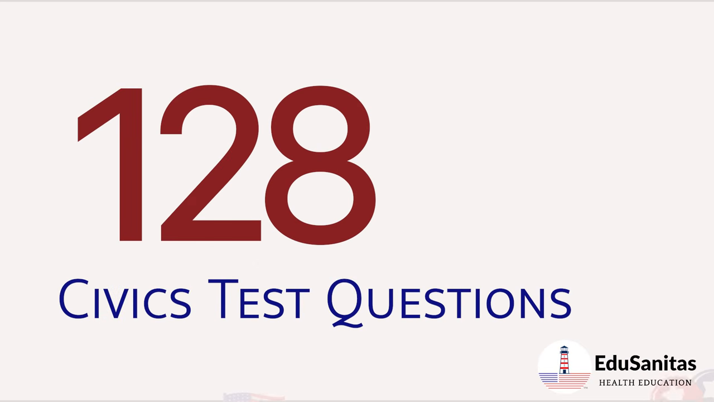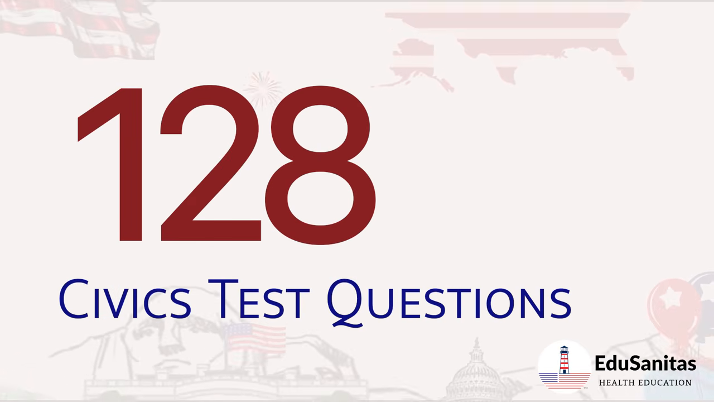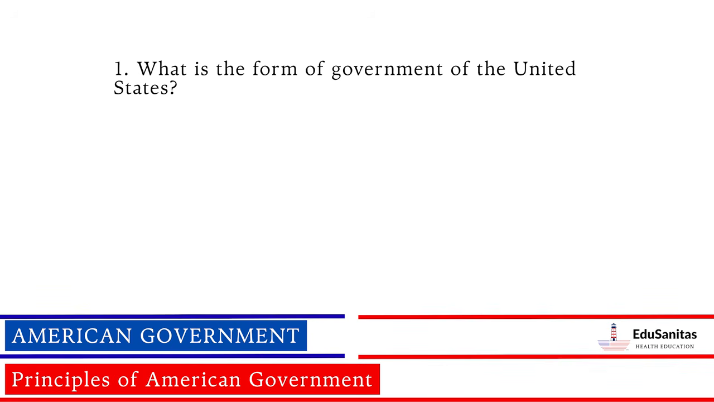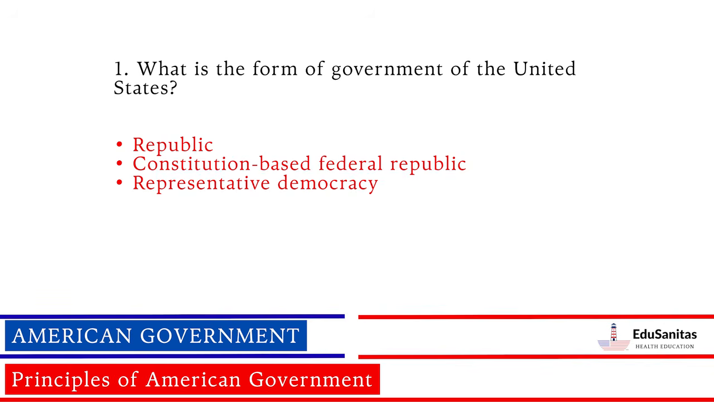Here, we will review all the 128 civics test questions. What is the form of government of the United States? Republic. Constitution-based federal republic. Representative democracy.